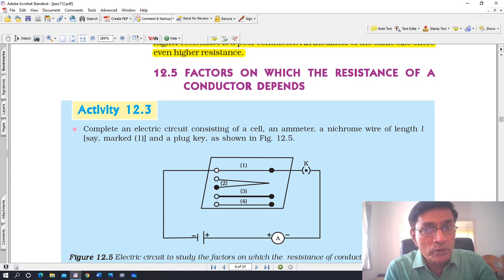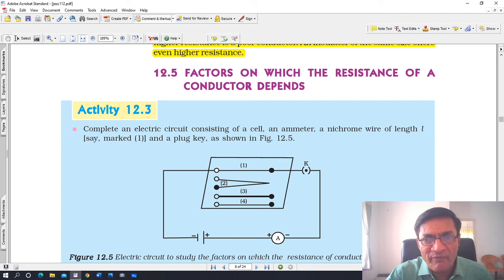If the wire is very thick, resistivity will be very high, resistance will be very high, the result of which is less current will flow. Okay, if it is a thin wire, area of cross section is less, and therefore less resistivity, more current will be able to flow. And resistivity depends also upon the length. If the length of the wire is more, less current will flow through it. We'll discuss the factors on which the resistance of a conducting wire depends tomorrow and carry on further.